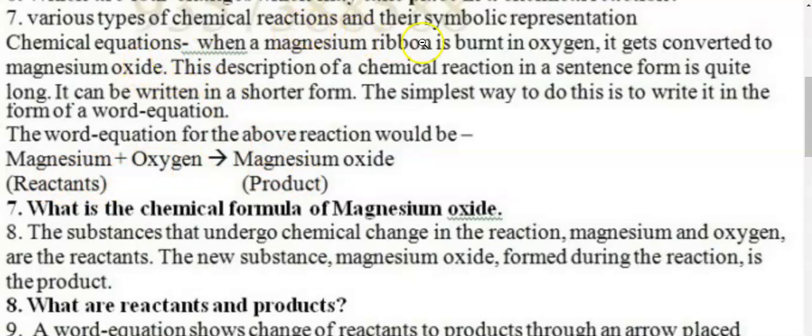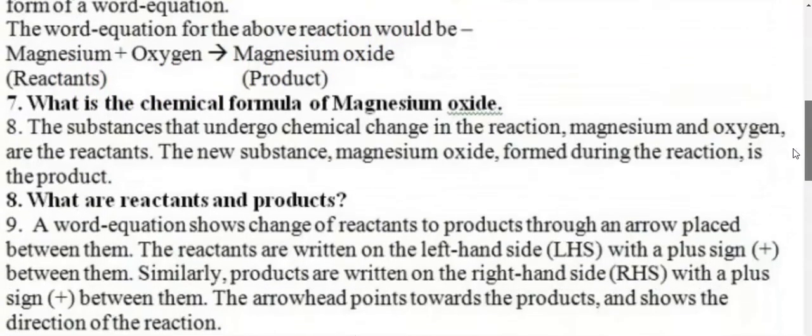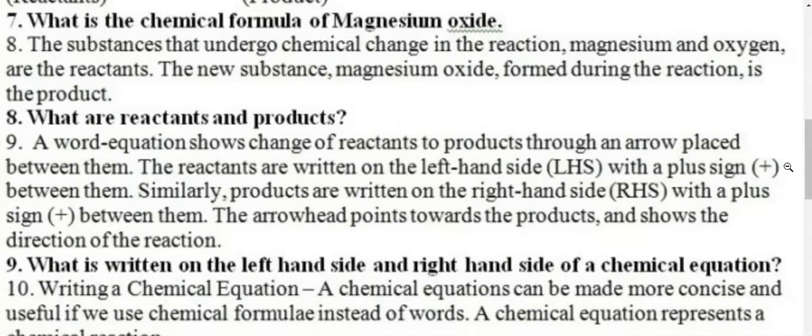Chemical equations. When magnesium ribbon is burnt in oxygen, it gets converted to magnesium oxide. This description of a chemical reaction in a sentence form is quite long. So it's very cumbersome to write it, to say like this every time. It can be written in a shorter form. The simplest way to do this is to write it in the form of a word equation. So student, this is the word equation given over here. Magnesium plus oxygen giving you magnesium oxide. As I've told you, left side is for reactants and right side is for products.